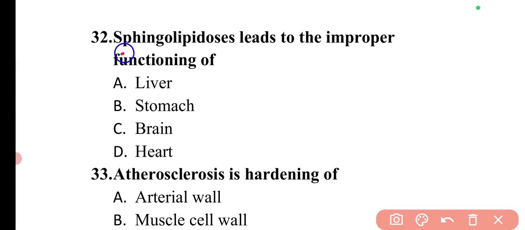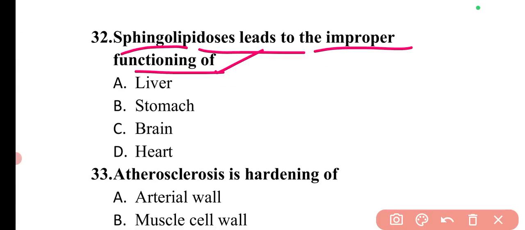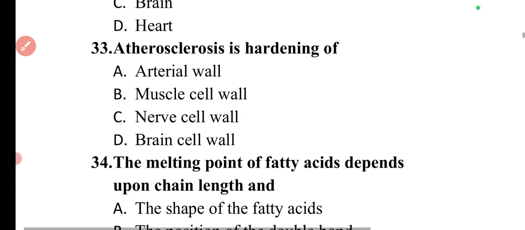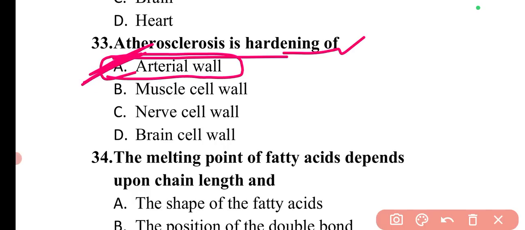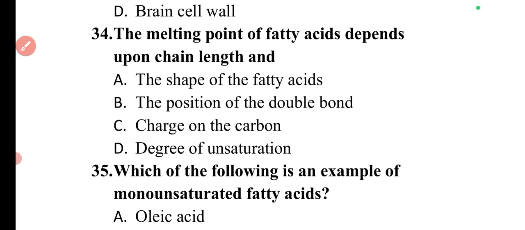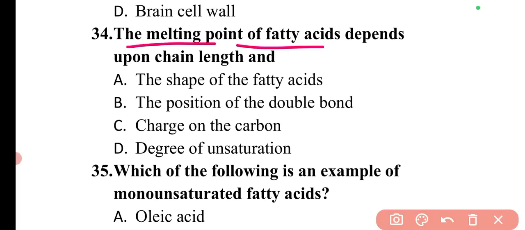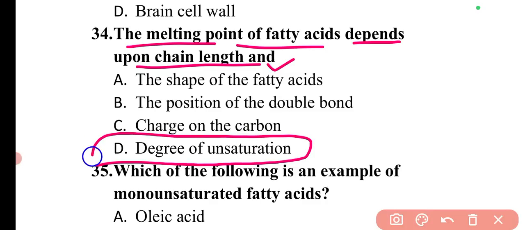Next question is, sphingolipidosis leads to improper functioning of. Sphingolipidosis leads to improper functioning of the brain. So here option C is correct. Next question is, atherosclerosis is a hardening of. Atherosclerosis is a hardening of the arterial wall. So here option A is correct. Next question is, the melting point of fatty acids depends upon chain length and, so the melting point of fatty acid depends upon the chain length and the degree of unsaturation. So here option D is correct.